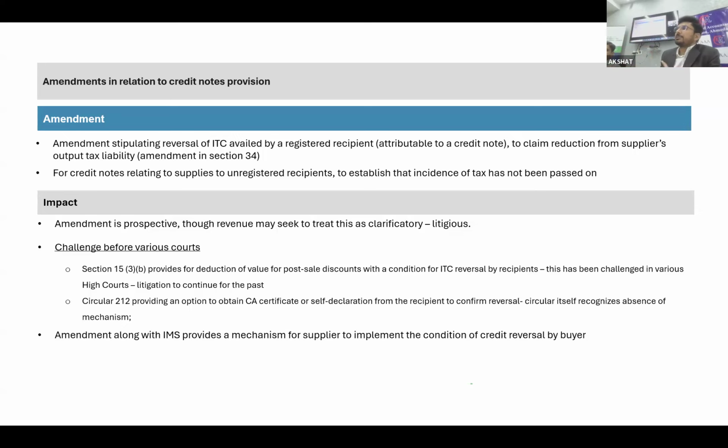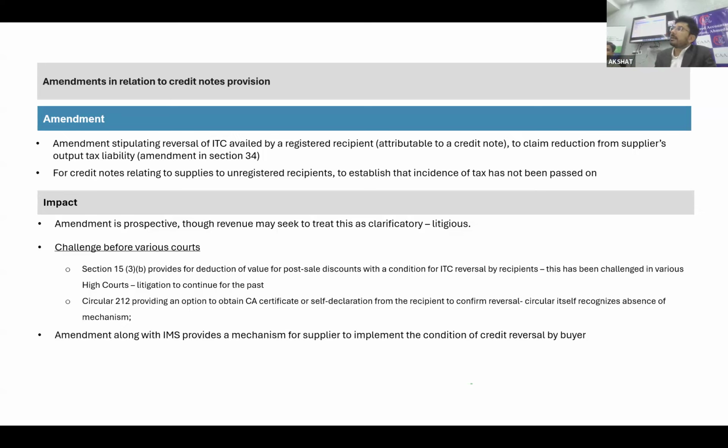Now, you read that provision vis-a-vis this section 34, which talks about the case where, being a supplier, I am supplying goods worth 100 rupees to Akshat Bhai. Due to some reason, I need to raise the credit note of rupees 10. Being a supplier, I need to ensure that Akshat Bhai has reduced the input tax credit with respect to that 10 rupees. So there is a disconnect between whatever is written under section 155, I think, on the onus to prove, and whatever is written in this.